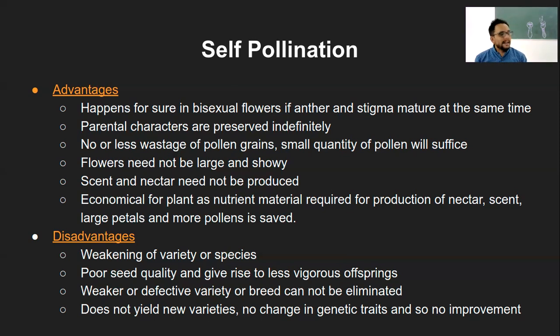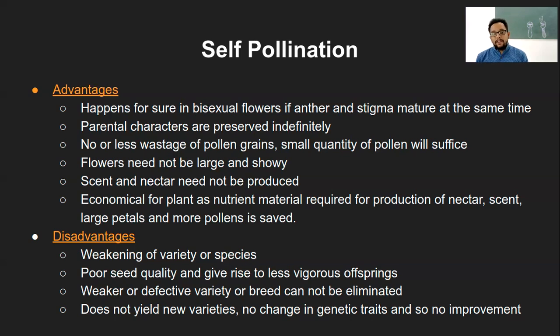It is not a wastage as such, but the plants need certain energy to produce these pollen grains, so that energy, that whole process and time also goes to waste. That is why it is said that even a small quantity of pollen grain is sufficient here.